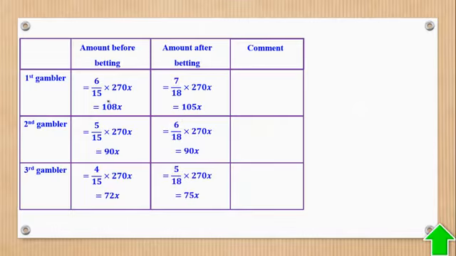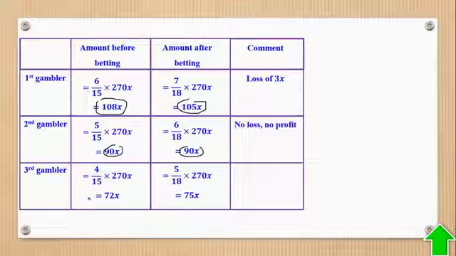Okay, now we should analyze. Here it was initially 108x and now it is 105x. Something has happened and that is a loss. Here it was 90x and here also still 90x, meaning that neither loss nor profit. For this it was 72x and here it is 75x. So something happened and that was a profit.